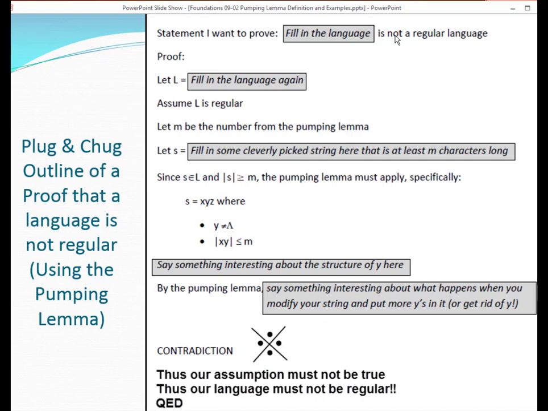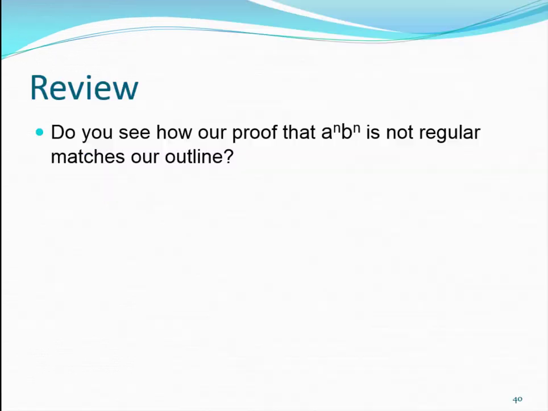An awful lot of what you can do for these proofs is just write: statement I want to prove, colon, fill in language is not a regular language. Here's my proof. If you follow my outline, you'll put together a decent proof that will get you reasonable credit, even if you're missing some stuff. So make sure you print out that outline and compare our proof that a^n b^n is not a regular language to how it matches that outline.